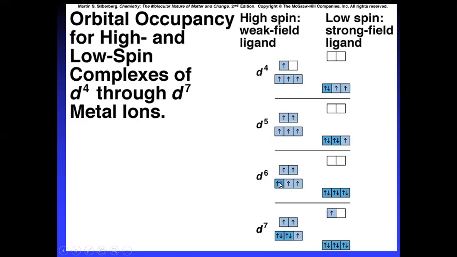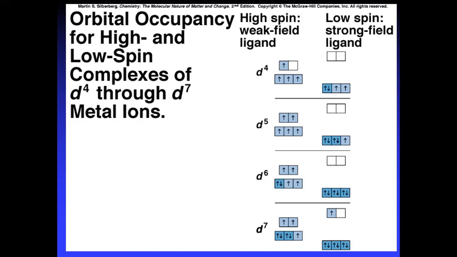Coming to the d6 configuration, in the weak field all the electrons get singly filled in the t2g set, then the eg set is singly filled. After eg is singly filled, one more electron is still there, so that electron gets filled in the t2g.